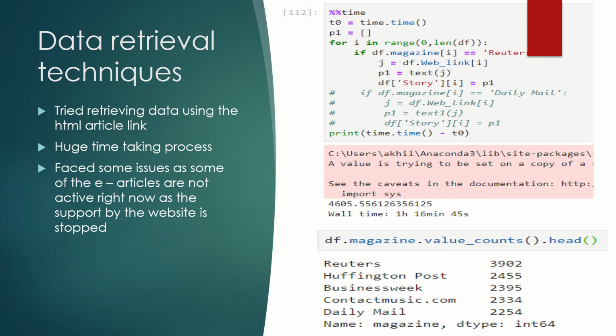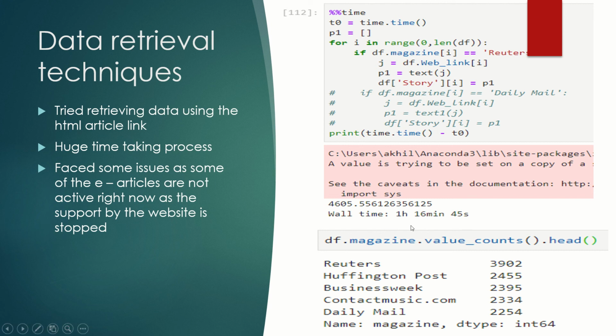So, data retrieval techniques. I tried using HTML parsing with Beautiful Soup for this, but I faced so many issues with that. You can look at this: I tried retrieving for a single magazine, and it took 1 hour 16 minutes. That is just for a single magazine, but in my data set I have around 10,000 magazines.